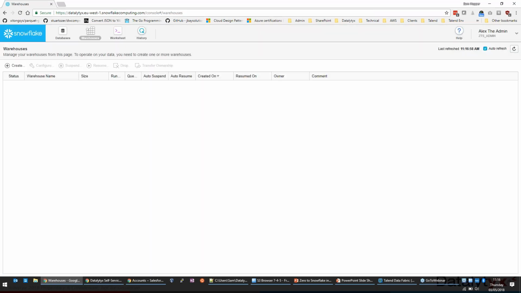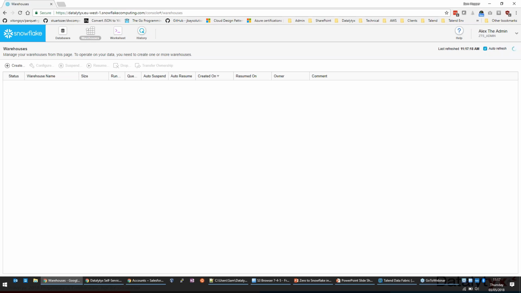If we switch now to warehouses, we don't have any set up yet, but this is where we'll configure our virtual warehouses. These are the pools of compute resource that we use to do operations like putting data in, processing data, querying data. At the moment, we don't have any warehouses set up, and we won't need one for a few steps in this process. We'll just be doing metadata operations. If you remember from Anthony's overview at the start, the architecture is very much storage in the center.